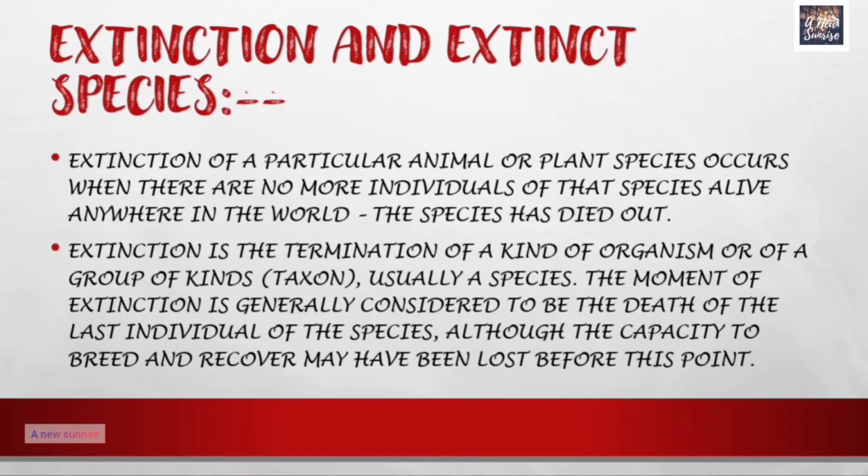Extinction of a particular animal or plant species occurs when there are no more individuals of that species alive anywhere in the world. The species has died out. When a species of animal has vanished from the earth, it is considered to be extinct. Extinction is the termination of a kind of organism or of a group of kinds, taxon, usually a species. The moment of extinction is generally considered to be the death of the last individual of the species, although the capacity to breed and recover may have been lost before this point.